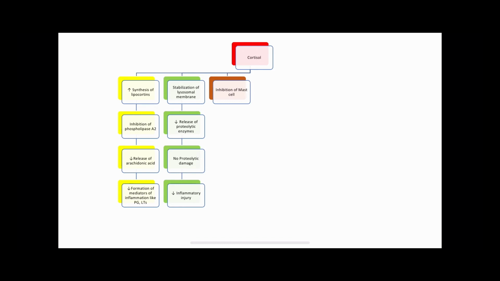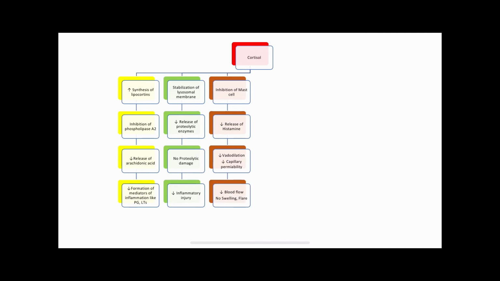It prevents the differentiation and proliferation of mast cells, which are the potent source of histamine. So decreased histamine release leads to decreased vasodilation and decreased capillary permeability. So this leads to decreased blood flow and leakage at the affected site.